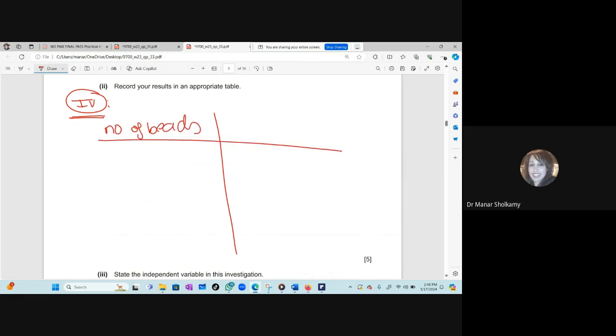And then what is the dependent variable? The time taken. Now, what are the units for the time taken for the color change? Seconds. Yes, correct. Now, another tip. When the time is in seconds, you never give a decimal. It's always a whole number. So the number of beads, at least there should be 5 numbers of beads, 3, 4, 5, and the time. That's why it's out of 5 marks.